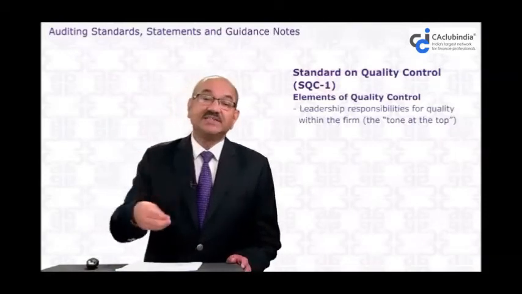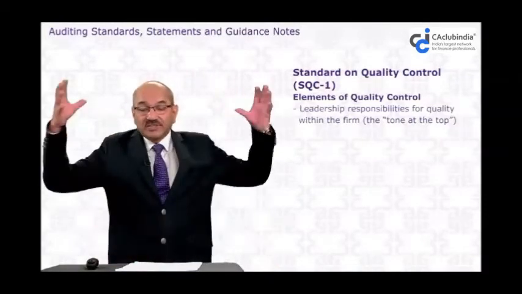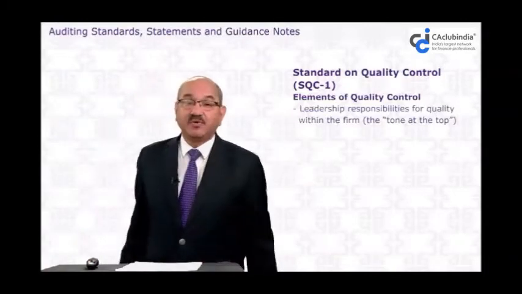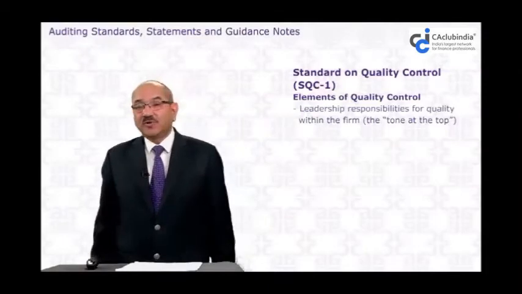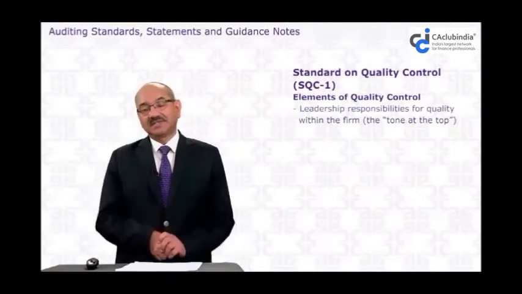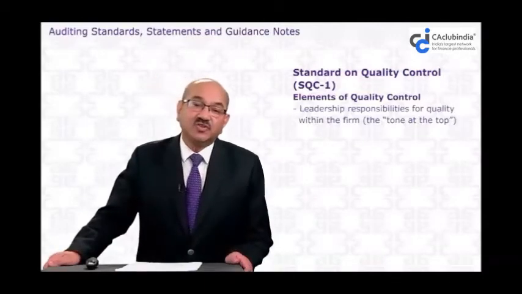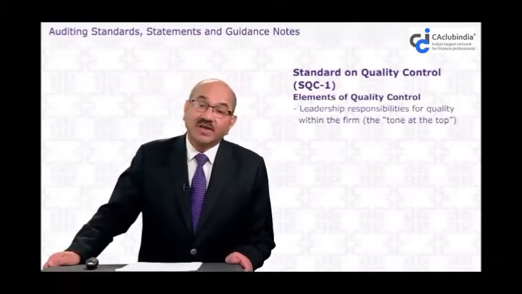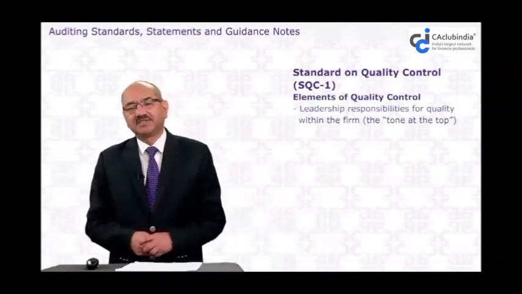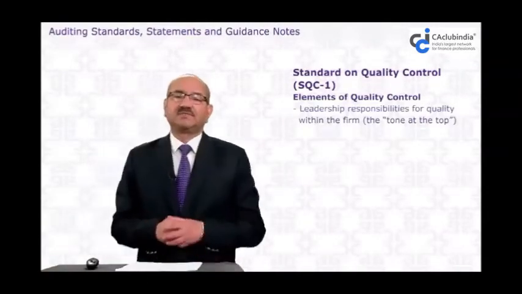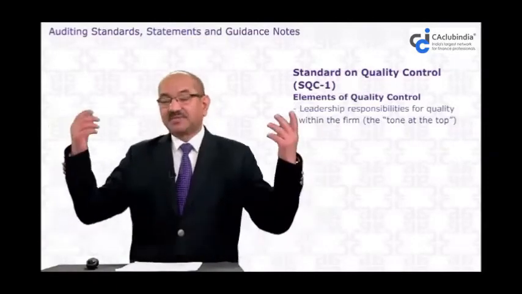It is basically the managing partner who takes the overall responsibility for issuing the quality audit reports. But how does he assume and discharge his responsibilities for issuing a quality audit report?